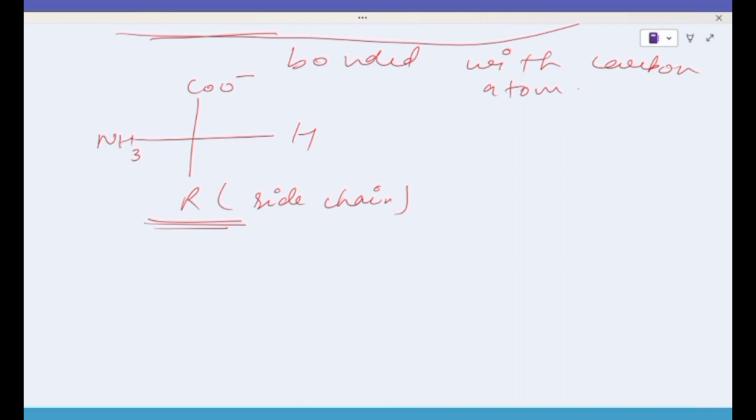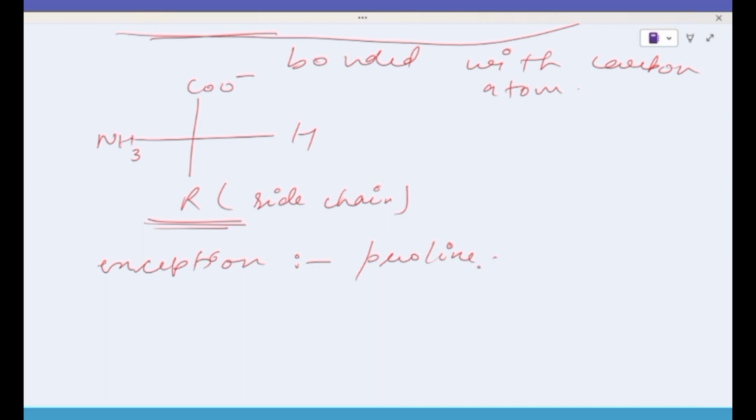But there is an exception. Proline is the only amino acid which does not have the same common structure of amino acids. Otherwise, all amino acids have the same upper portion of the amino group, carboxyl group, and hydrogen.